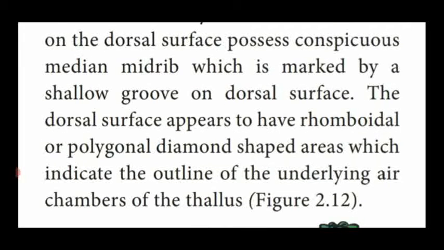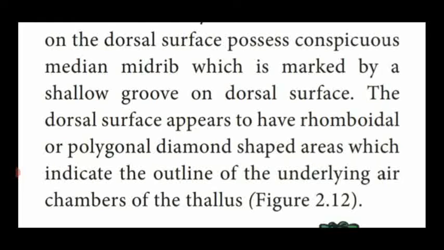The dorsal surface appears rhomboidal or polygonal, diamond shaped, which indicates the outline of the underlying air chambers of the thallus. That means the dorsal surface of Marchantia looks like a rhomboidal or polygonal diamond shape. We all know the shape of a diamond is polygonal.